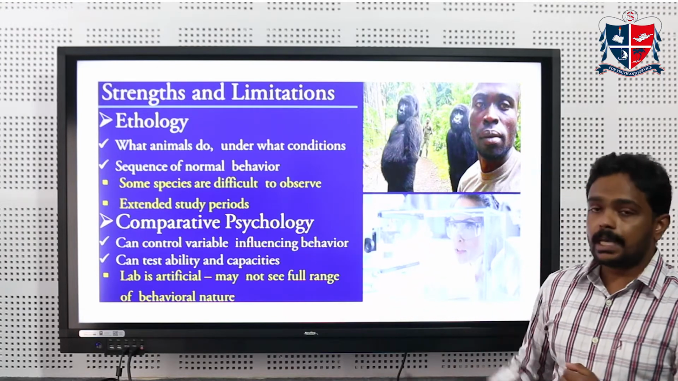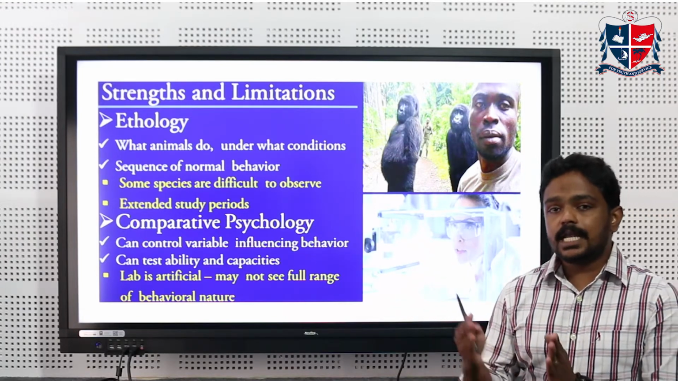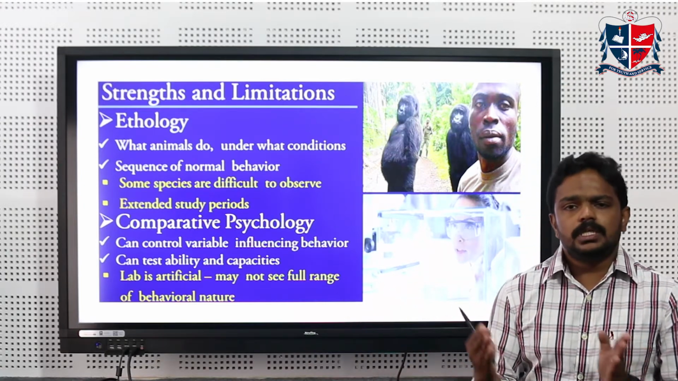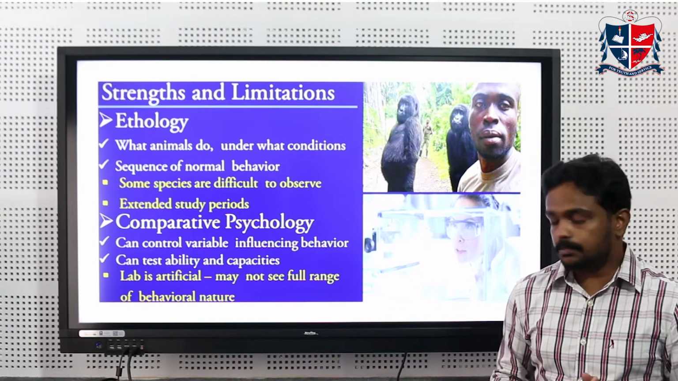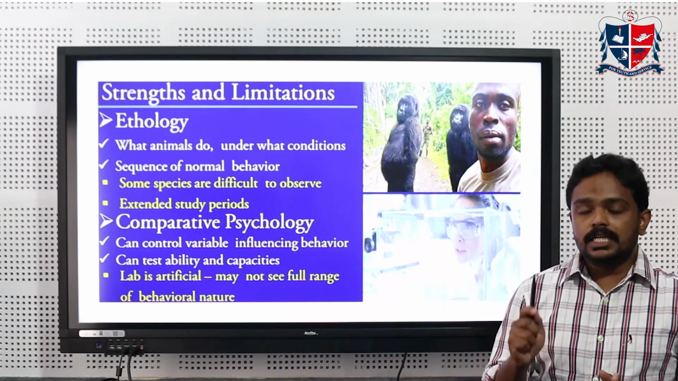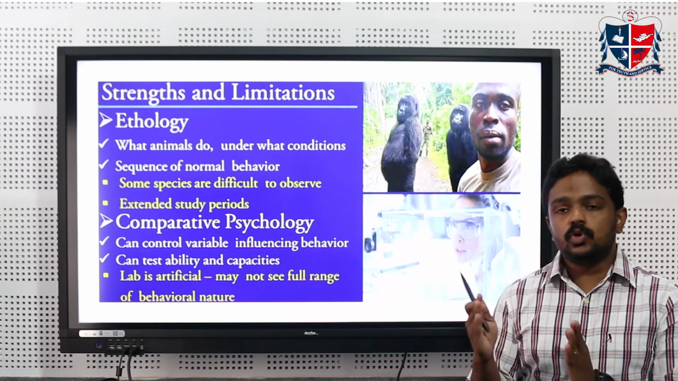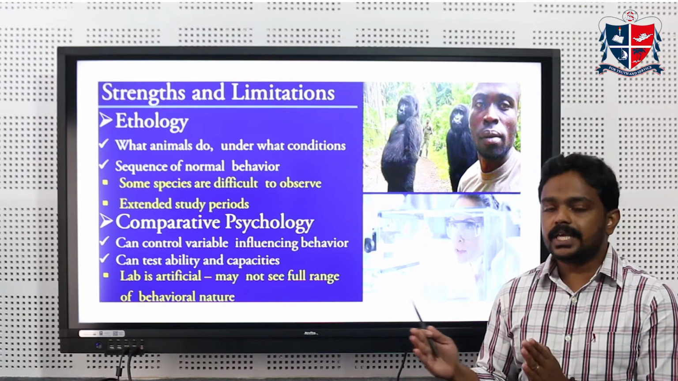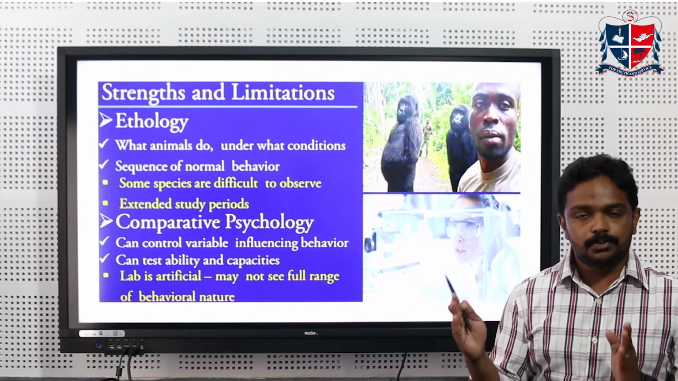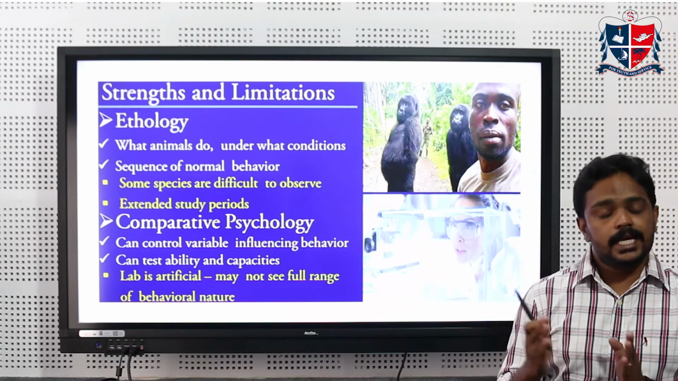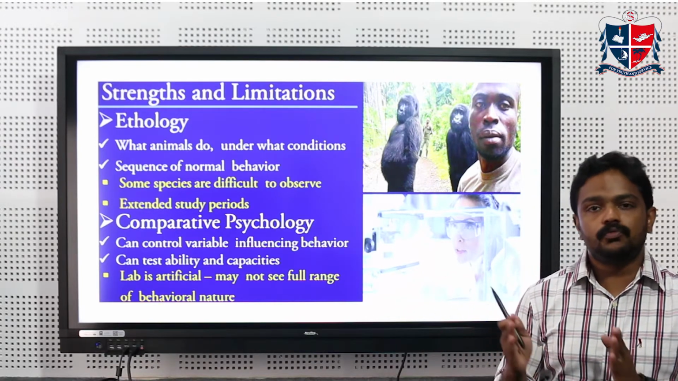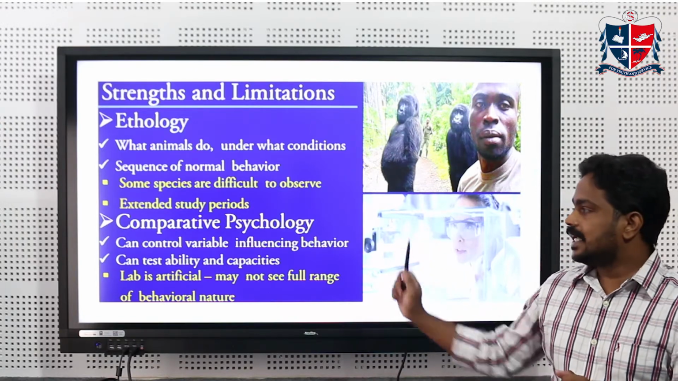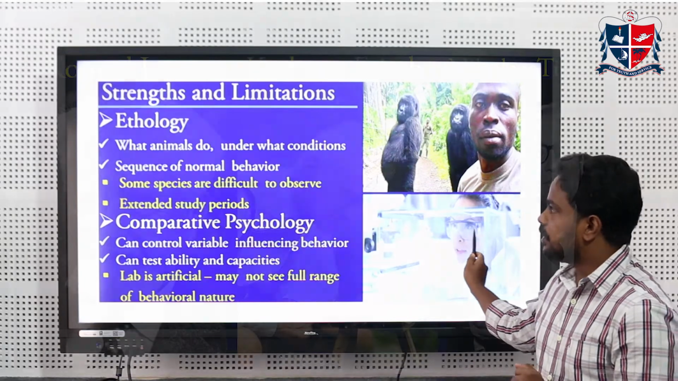Going on to comparative psychology, we can take the animal into experimental settings and limit the study to maybe a few years, 10 or 15 years at maximum. But it has its own disadvantage, that lab conditions are always artificial. So under natural conditions, these animals cannot behave the same way. Only under experimental conditions they behave, and the experimental results are always limited to a few factors. So these are the main strengths and limitations of ethology as well as comparative psychology. Going on to the next slide.